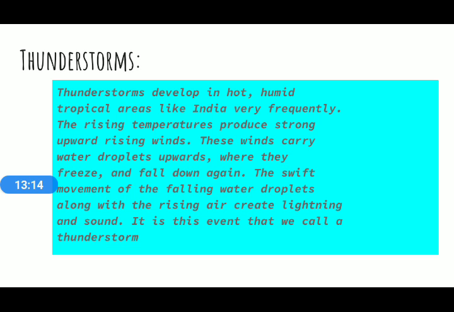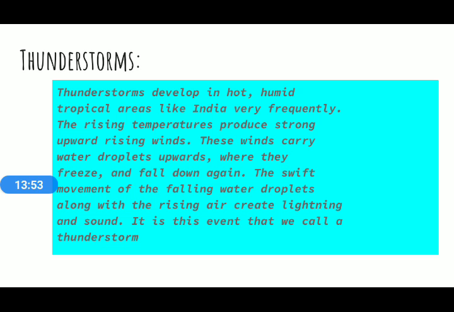So a thunderstorm is basically a condition in an environment where a large temperature difference is created, and due to that temperature difference, strong air moves in the upward direction, which also carries water droplets with it. After reaching a certain height, those water droplets come back to fall down on the ground, and in that process lightning and sound are created, which is known as the thunderstorm.